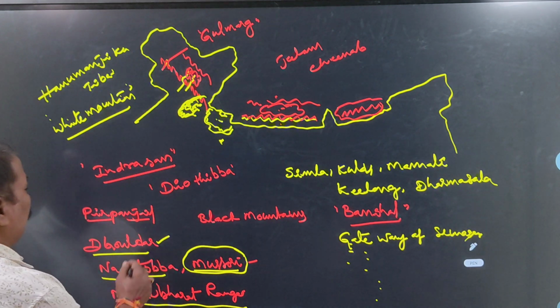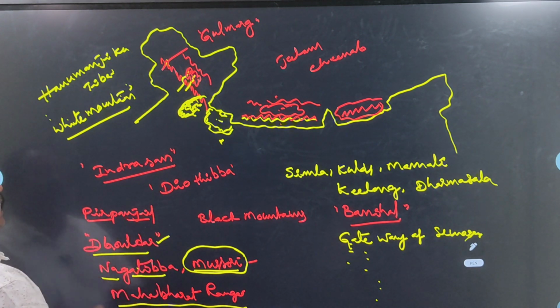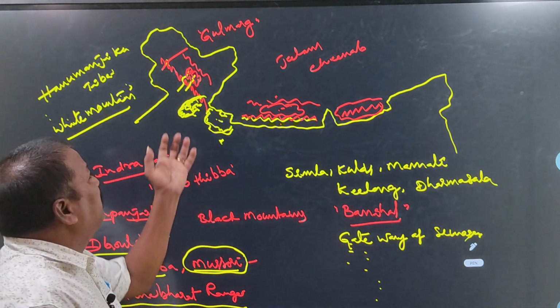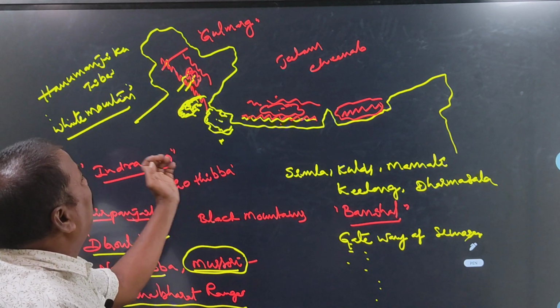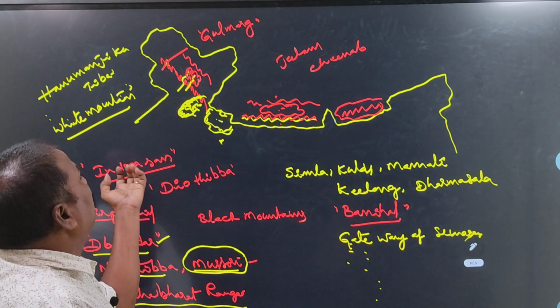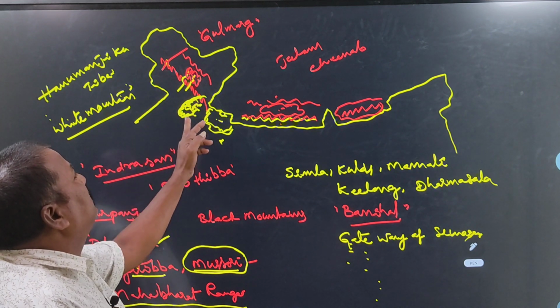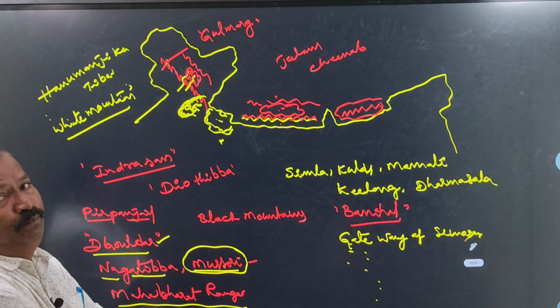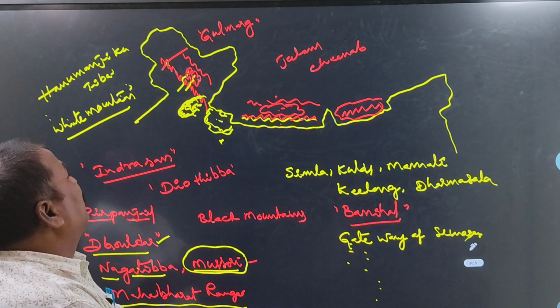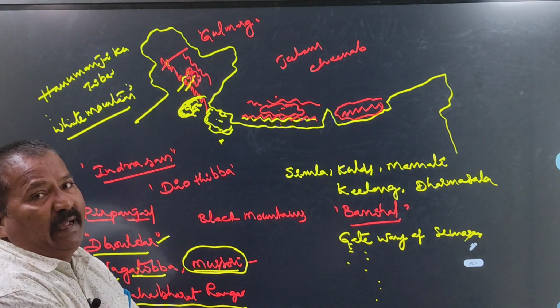Okay, second one is the Dhauldar range. Dhauldar range is nothing but the south and western part. The southwestern part of the Pir Panjal range is called the Dhauldar range. It is located towards Himachal Pradesh.